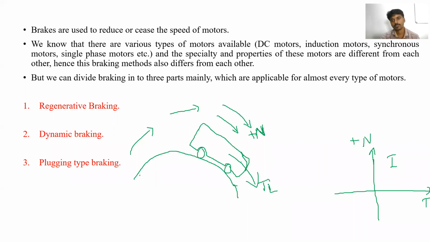Due to the gravitational force, the load torque is always in this direction. So in order to bring this vehicle to the downward position with safety precautions, how should the motor produce the torque?